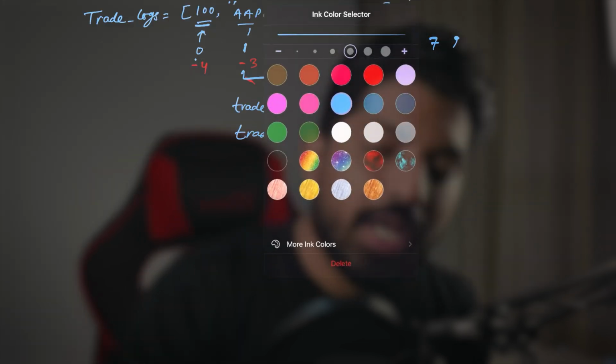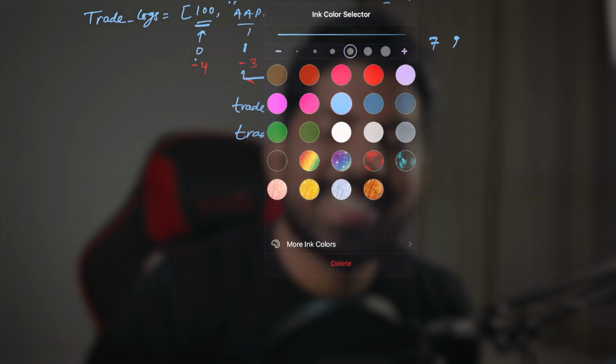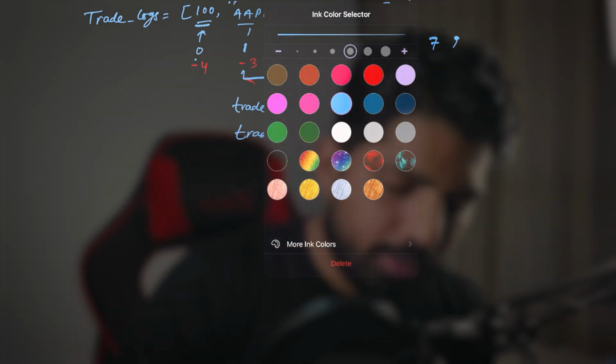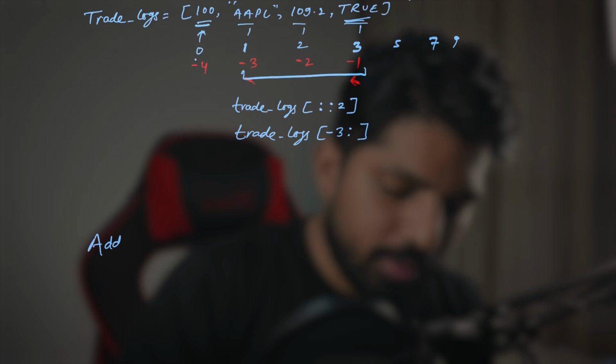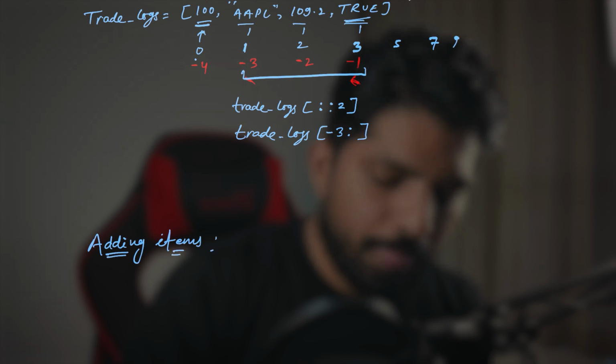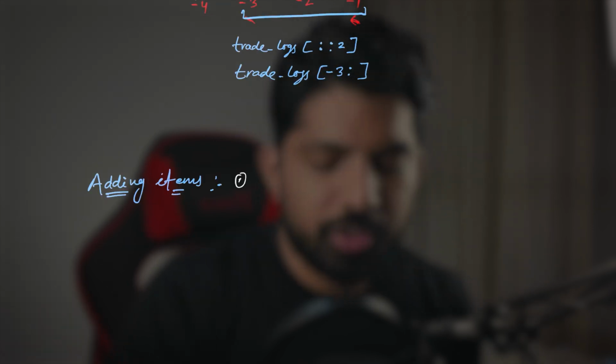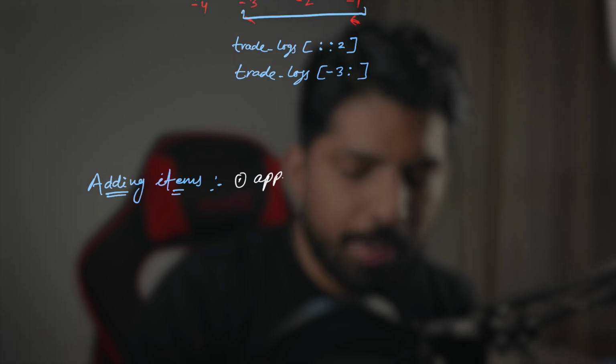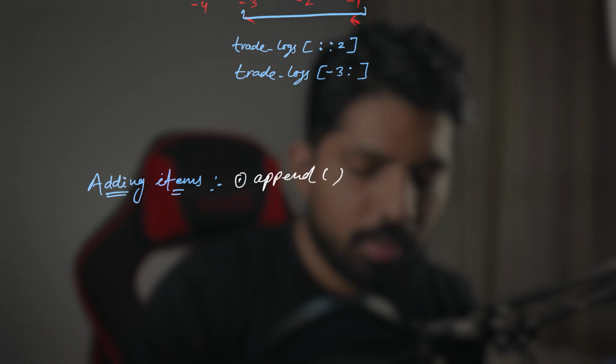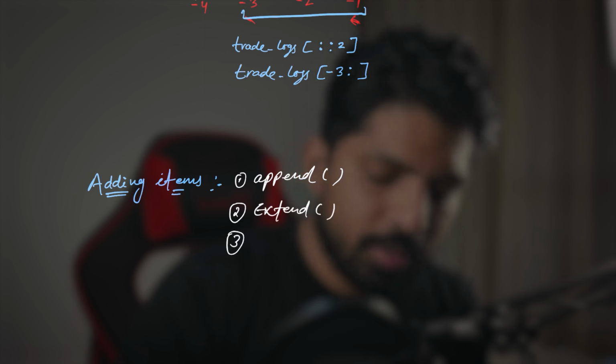Now we have one small concept, that is adding items to the list, right? So I'll write like this, adding items, okay? For that, we have 3 functions. One is append, second is extend, and third is insert. That's it.